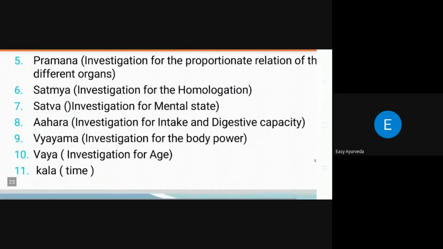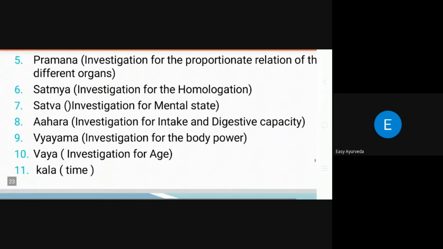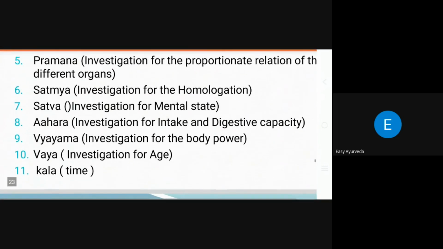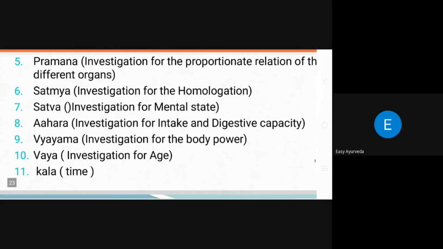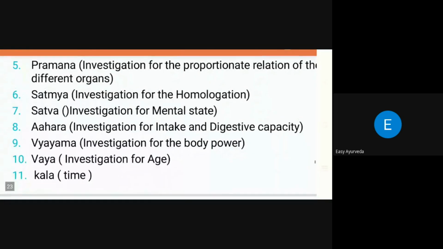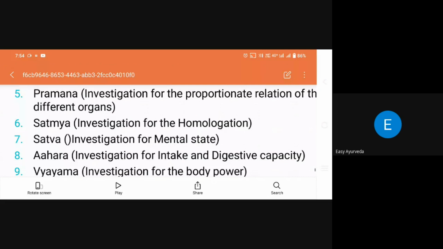Ahara, investigation of food intake and digestive capacity. Vyayama, investigation of body power. Vaya, investigation of age. These are the 10 investigations. The Dashavida Pariksha is going to be explained.